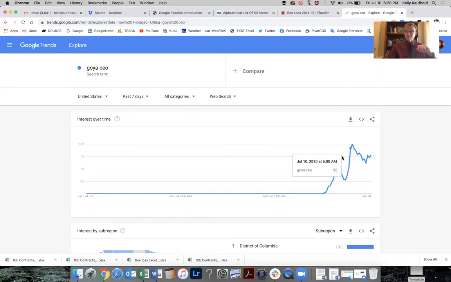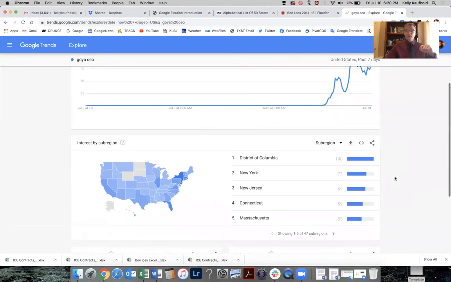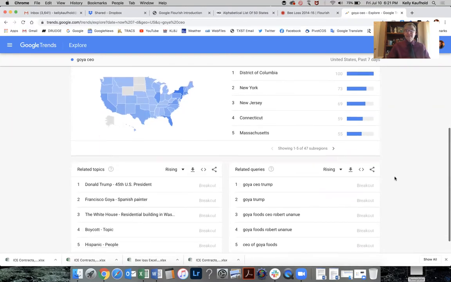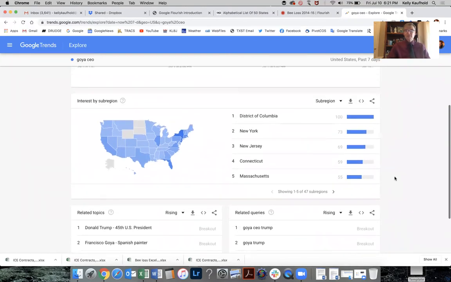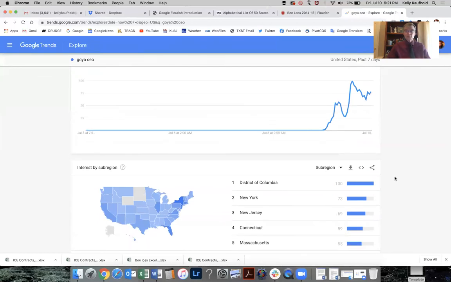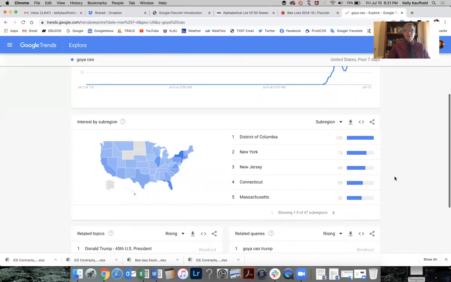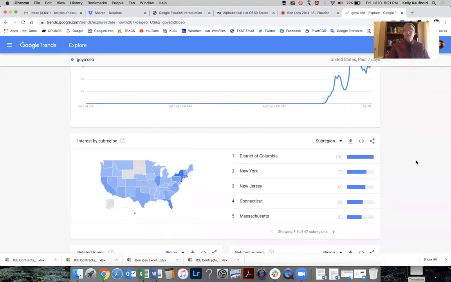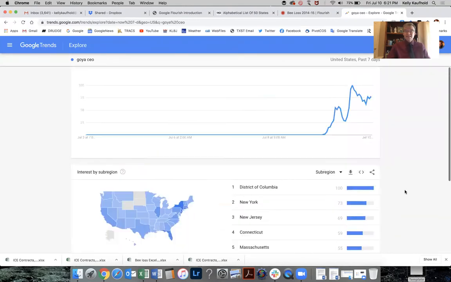So you can go take data, find something interesting, but then investigate it, find out more about it. And if you scroll down, it'll show where a lot of the searches are. Look, no surprise, DC, the helm of national politics in the US, that's where more people searched about the Goya CEO than anyone else. So it's people who are partisan, people who have a political interest. And then of course the Northeast, New York, New Jersey, Connecticut, Massachusetts, places that were close to DC, linked in with that economy, really interested in it. Places that were maybe more partisan or more leaned Democrat in this case, all 4 of these states. And so it gives you this data instantly out of the search.